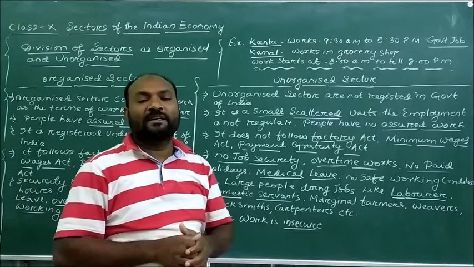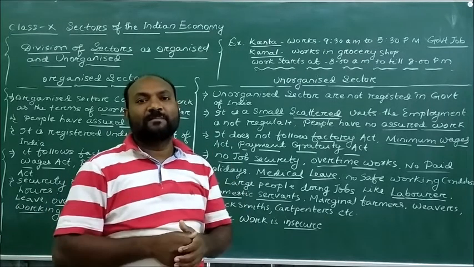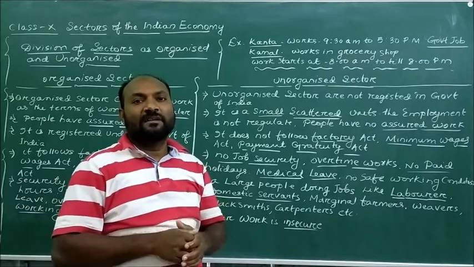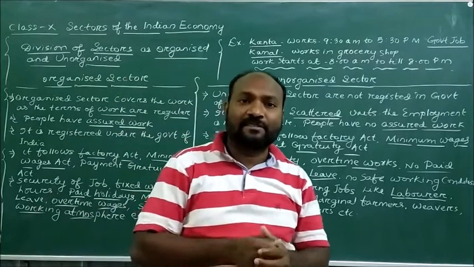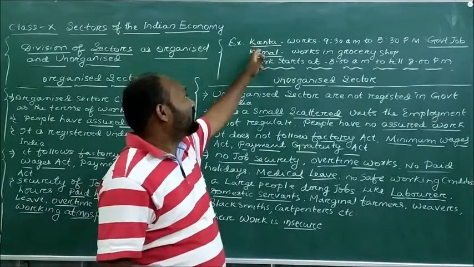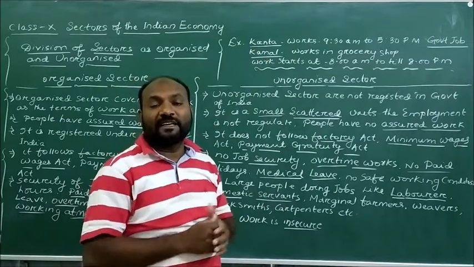There is no paid holiday, no overtime wages, and no provident fund facilities. So Kamal is not given any of the facilities which Kanta enjoys.